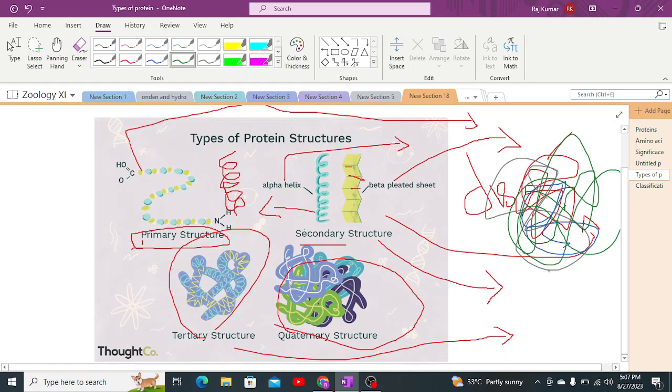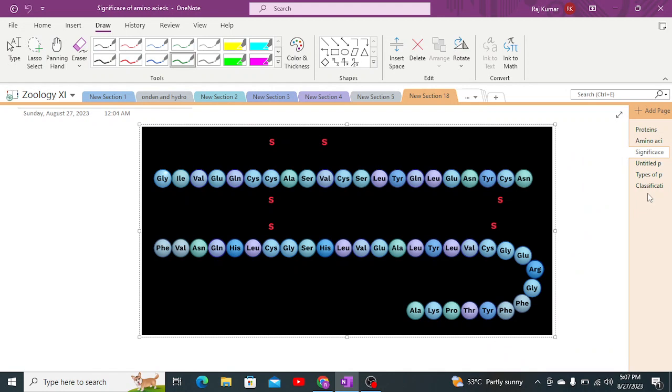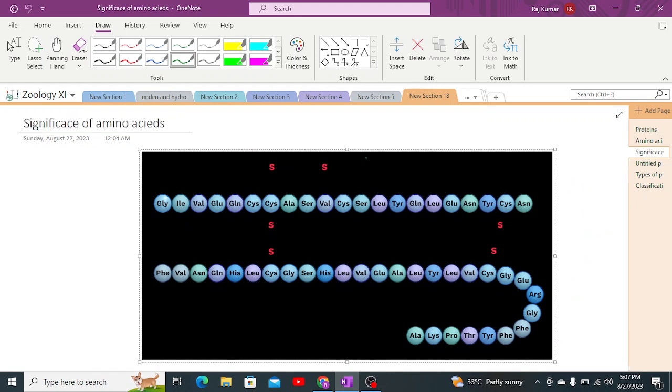Quaternary structure is found in the structure of hemoglobin, which we are going to study right now. Now let us study the significance of amino acids. Significance of amino acids was first described by F. Sanger. F. Sanger said that amino acids are important for every organism, and inside every organism's body.